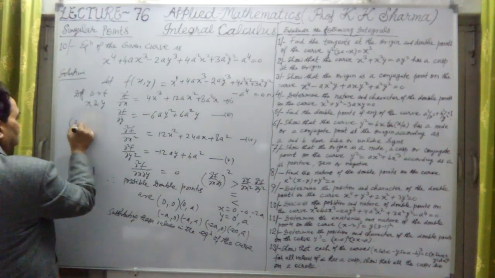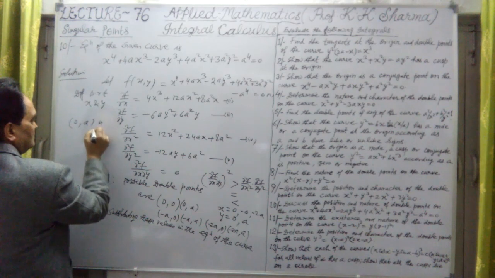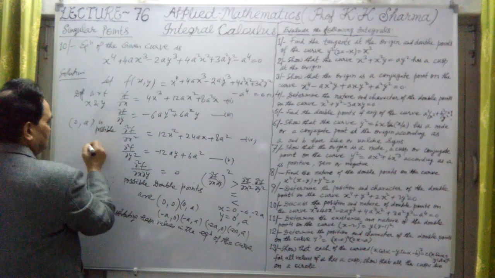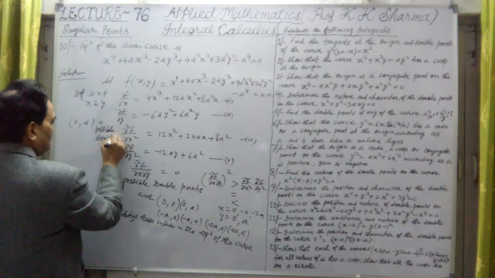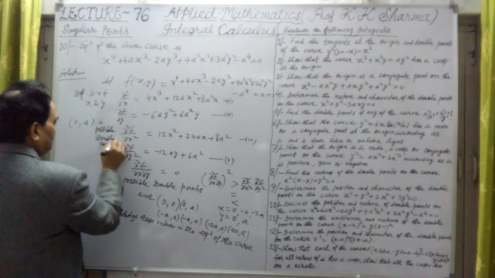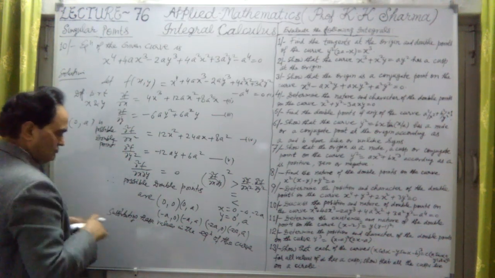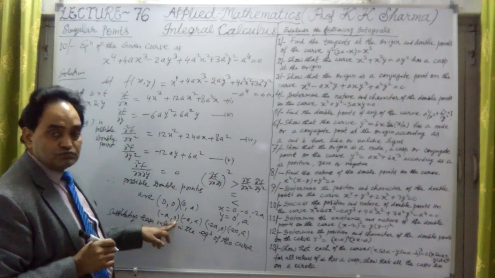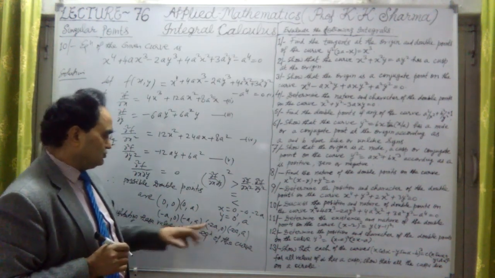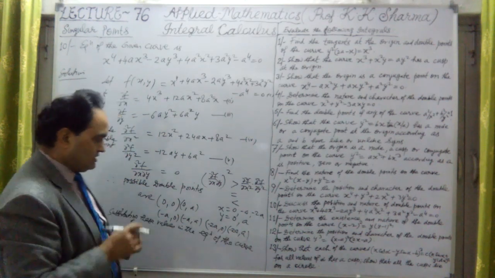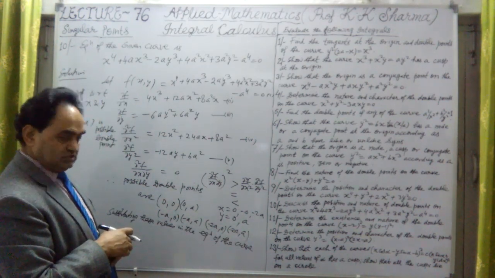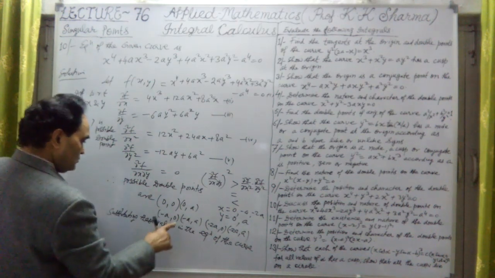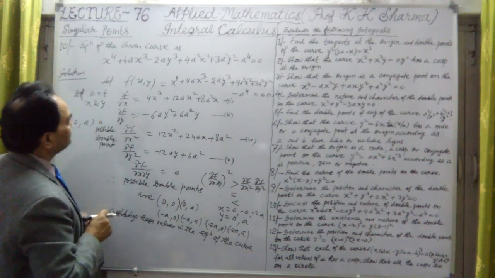0a is a possible double point. What are the other points? Let me check. Other points: minus a and 0, and minus 2a and 0, sorry, minus 2a and a. These points are coming out, and 0a is the first point. Let me put here minus a and 0.